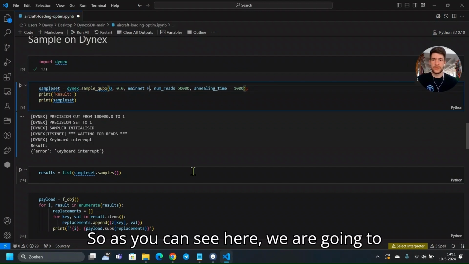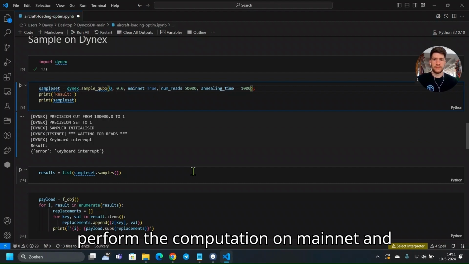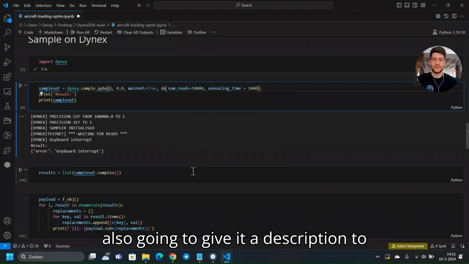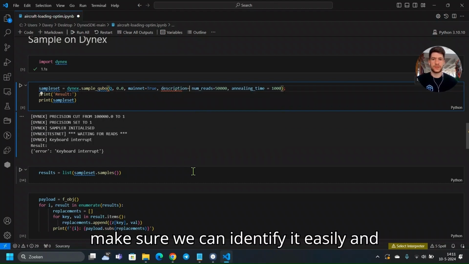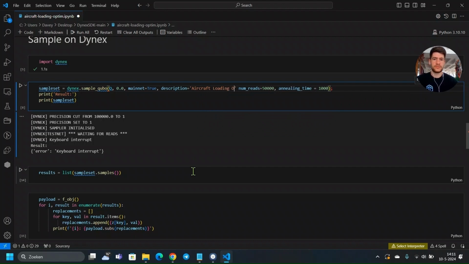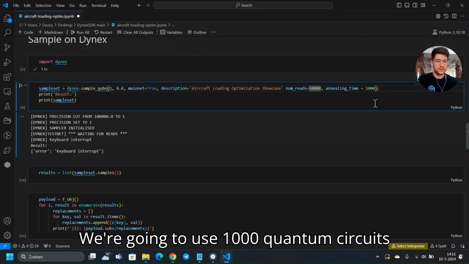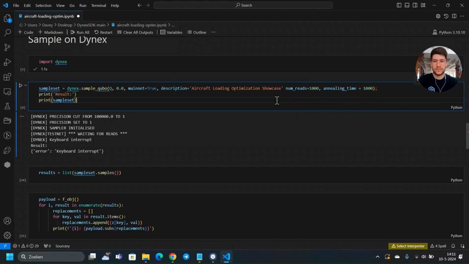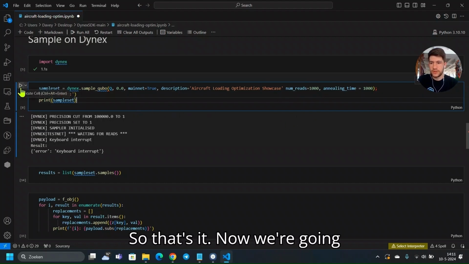So as you can see here, we're going to perform the computation on mainnet. I'm also going to give it a description to make sure we can identify it easily when we're checking out the marketplace in a bit. We're going to use 1000 quantum circuits this time. So that's it. Now we're going to run it on mainnet.